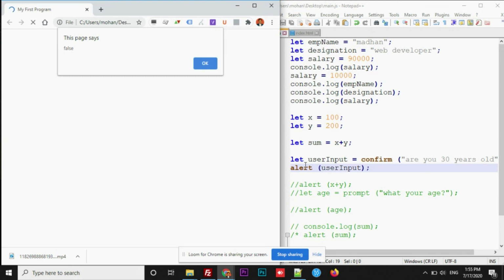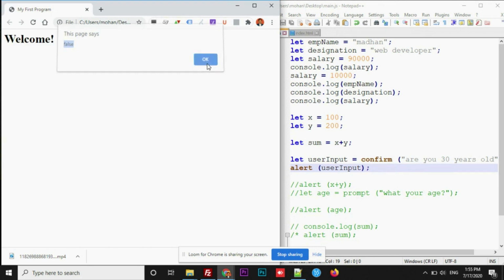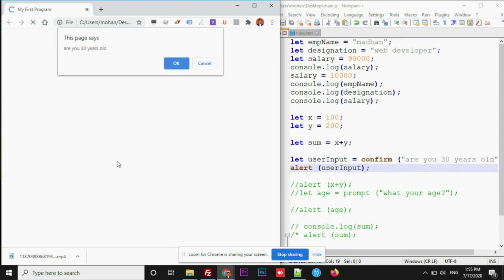So I just provided an alert statement here. It is getting stored with false and it is displaying. Let's try this time with true. Refresh. Yes. Okay. Now see. True. So this is about how we can play around with alerts, prompts, and confirm in JavaScript. See you in the next video.